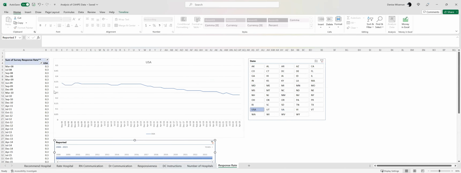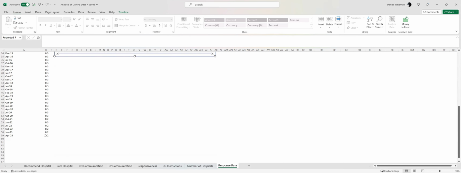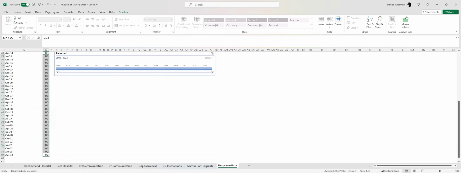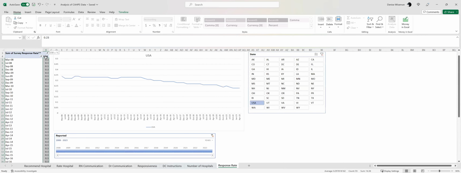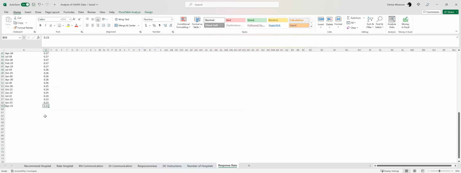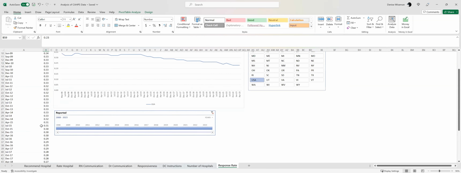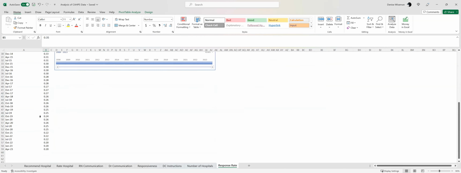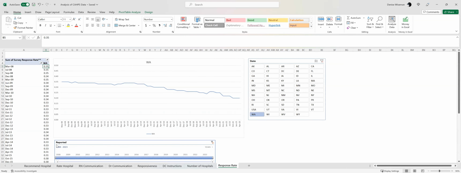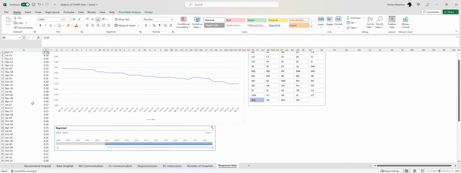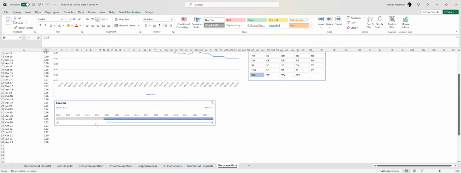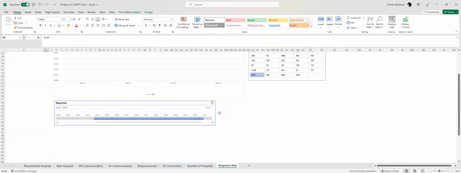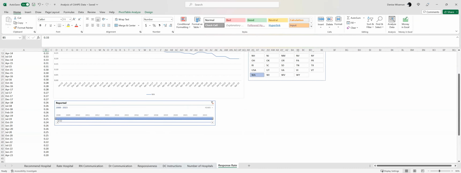And then the last tab here I think is really interesting. It's the response rates. So in March of 2008, we had a response rate across the US of 30%. Now we have a response rate of about 20%. As it scrolls up, there's our percentage. Now we're 23% versus we were at 34%. And again, you can go by state and see what each state is currently looking like. The drop off in response rate is fairly significant since we've started. And again, you can look at since 2013, and the drop off since 2013 has been significant. So again, are we getting the ROI for our dollars expended? I don't know about that.